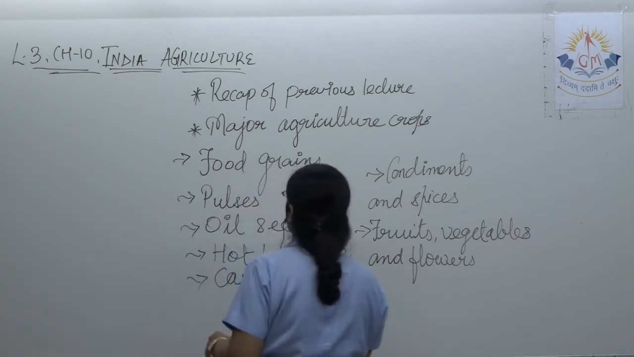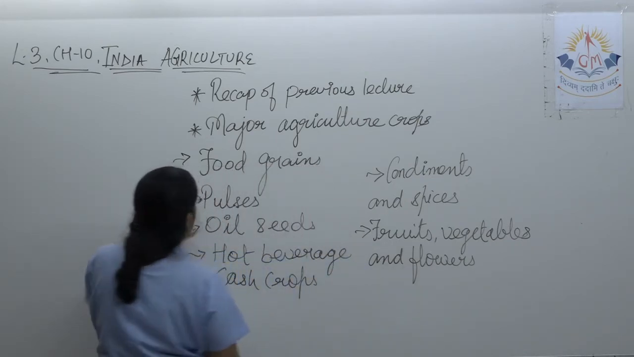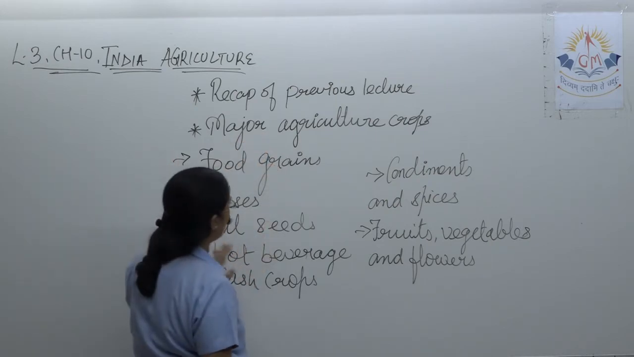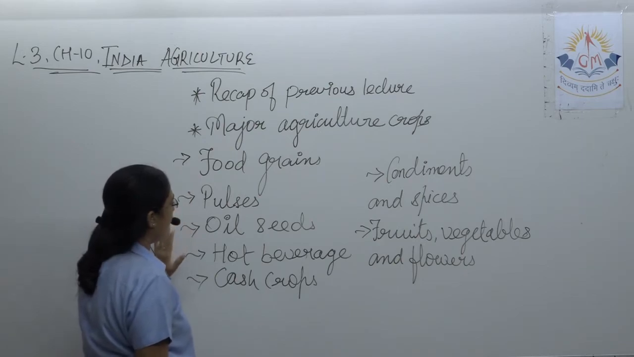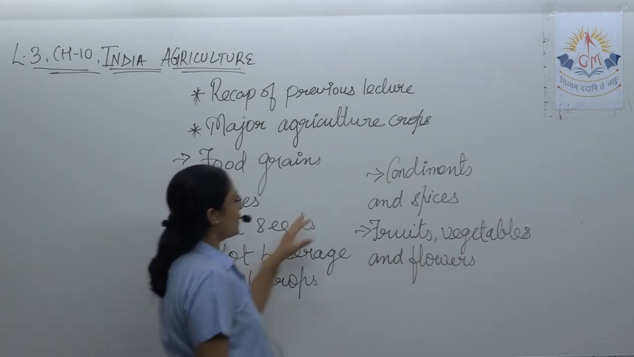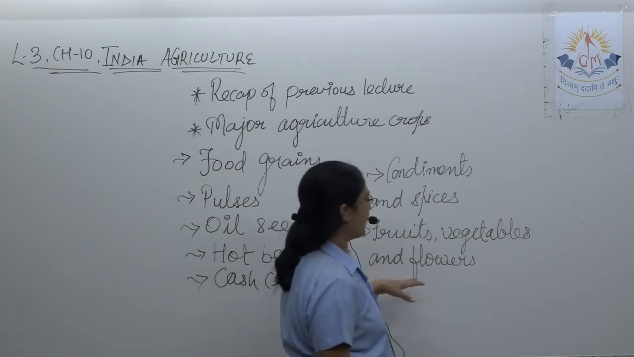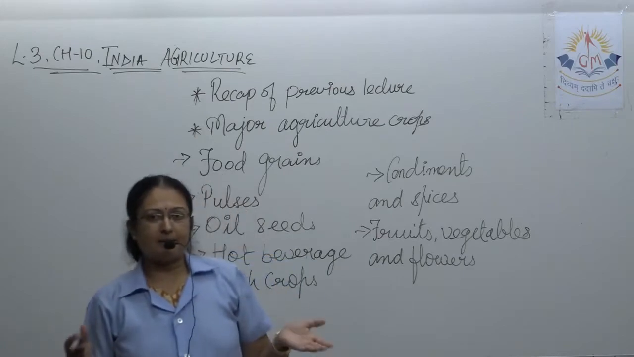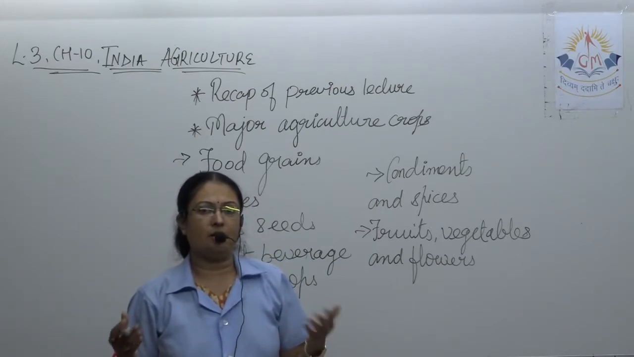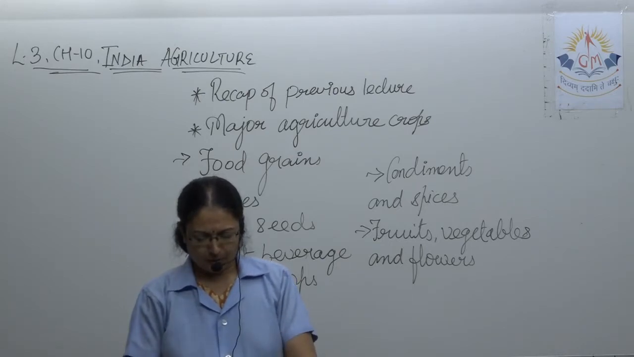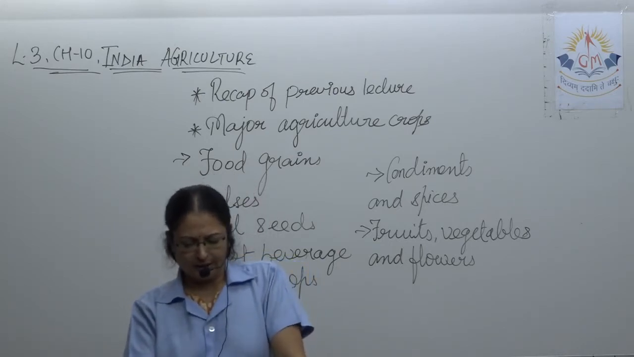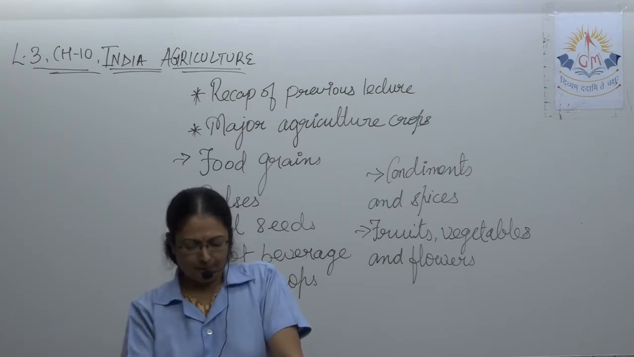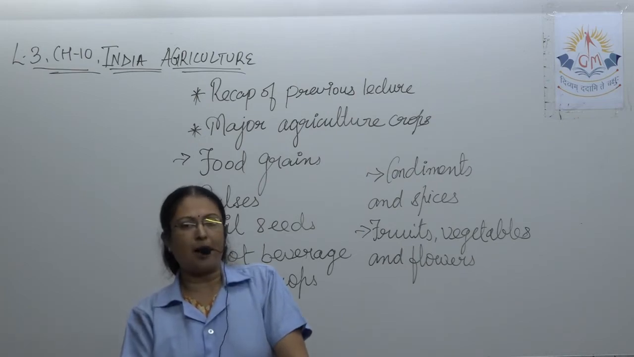Now a very important point we are going to discuss is about the major agricultural crops. Here you can see different types of crops: fruit, grains, pulses, oil seeds, hot beverage, cash crops, condiments and spices, fruits, vegetables and flowers. These are all the different types of crops which are taken during the entire year in our country. Due to the diverse geographical condition, climate, variety of the land, and amount of rainfall, different crops are grown in different parts of India.